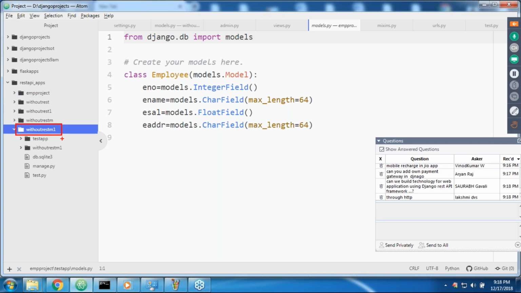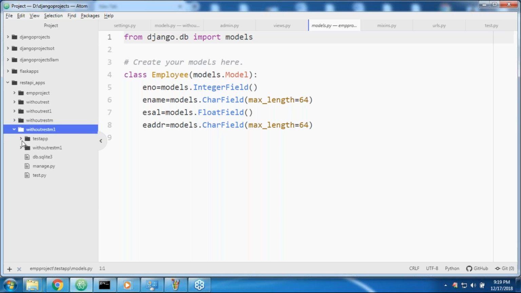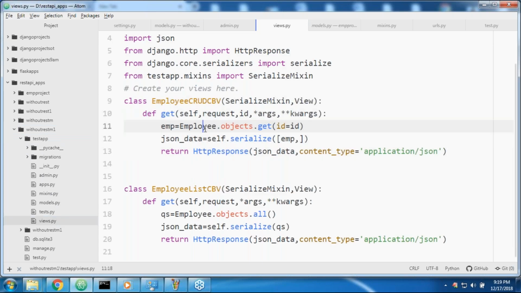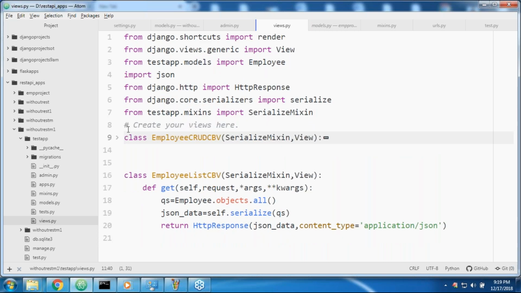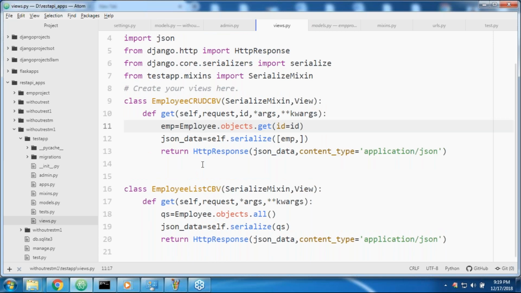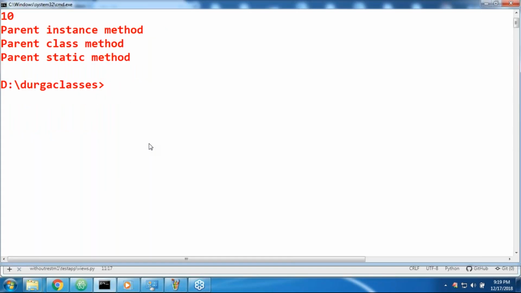Without REST, there is one application, sir. Now in this application, views.py, don't worry much about the functionality. It is responsible for providing employee data based on my requirement. Now I developed one class based view. Don't worry much about this internal functionality, I will discuss it. Let me start the server, sir.